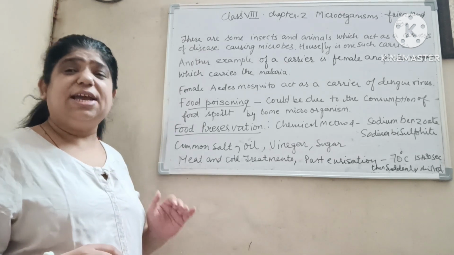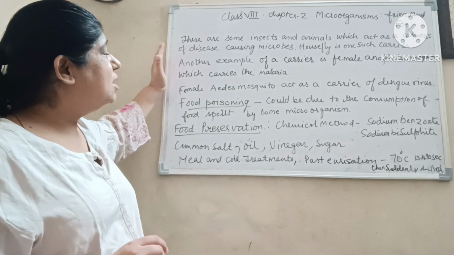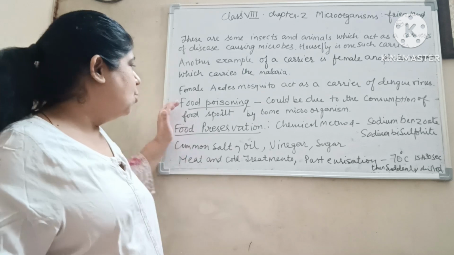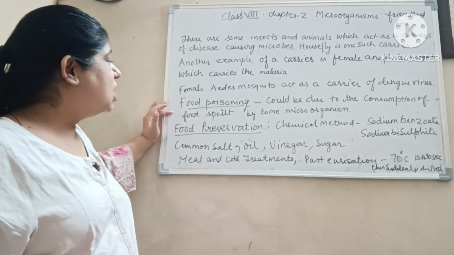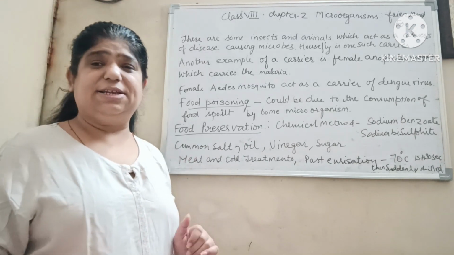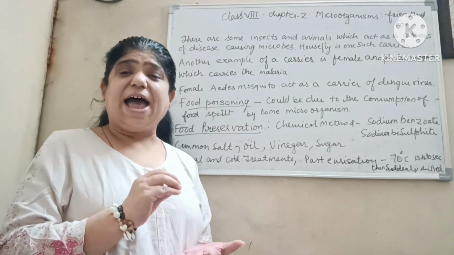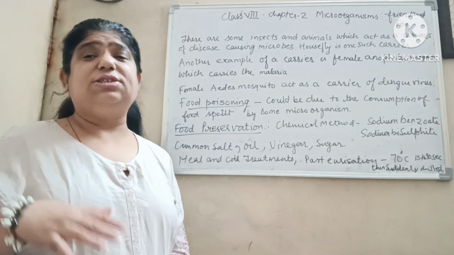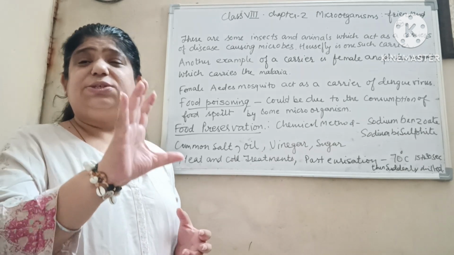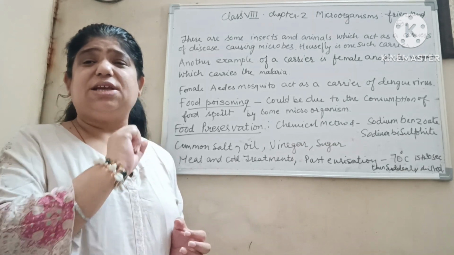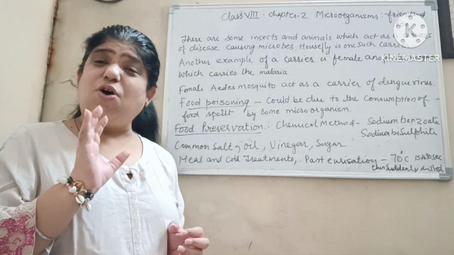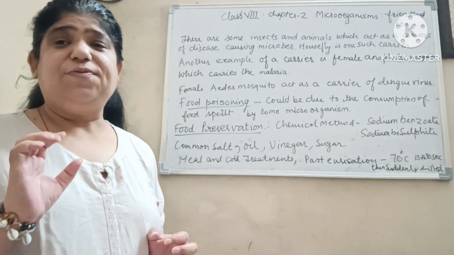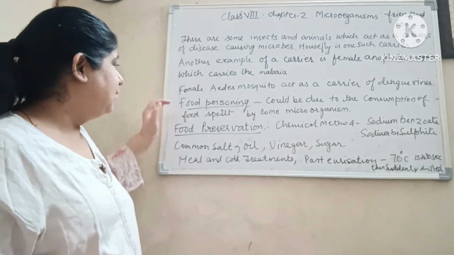Now what is food poisoning? The disease caused by contaminated food is food poisoning. Now read it. It could be due to the consumption of food spoiled by microorganisms. When microorganisms attack the food, then the disease you get is food poisoning. Suppose moist bread is kept in a moist atmosphere. It gets contaminated by microorganisms. Then that is spoiled food. If you eat that, then you will get food poisoning.